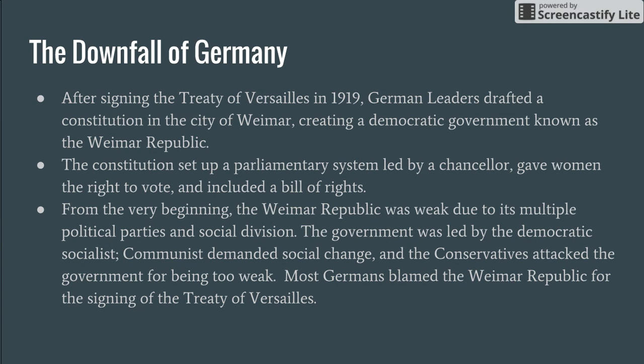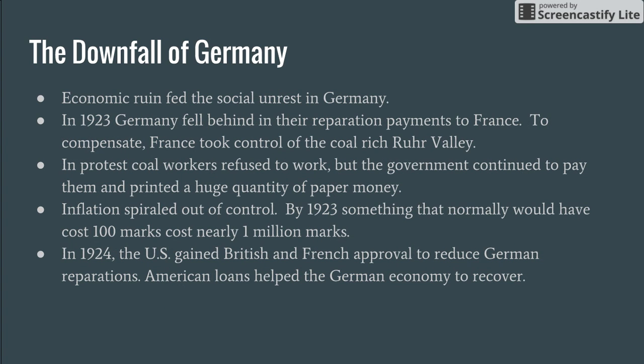Most Germans also blamed the Weimar Republic for the signing of the Treaty of Versailles. And as we talked about previously, the Treaty of Versailles was very harsh to the German people, especially with the amount of war reparations that they were required to pay. Economic ruin continued to feed the social unrest in Germany.